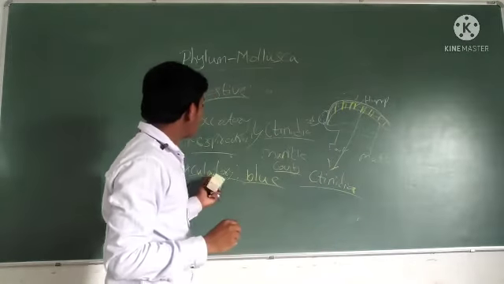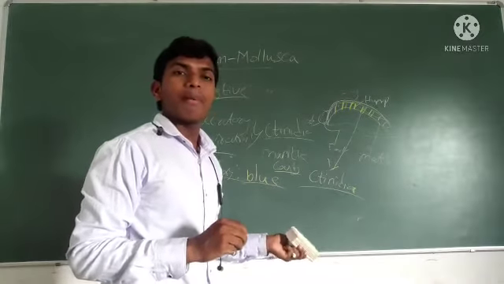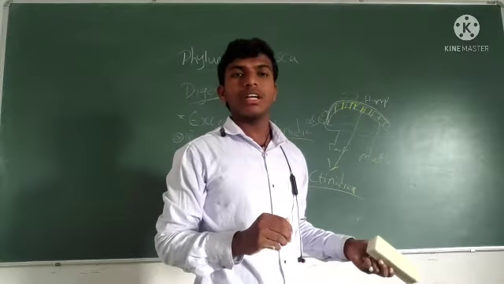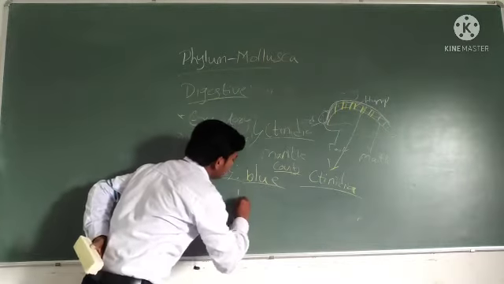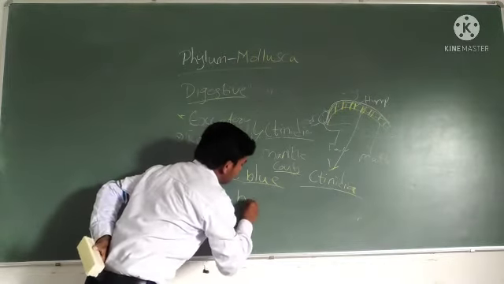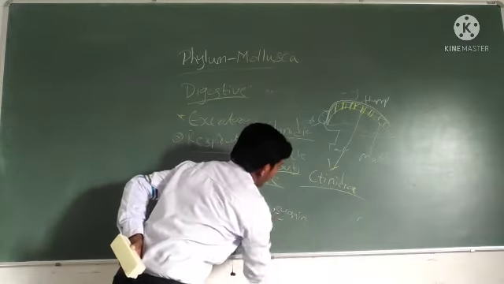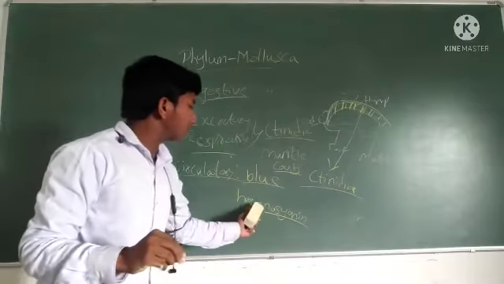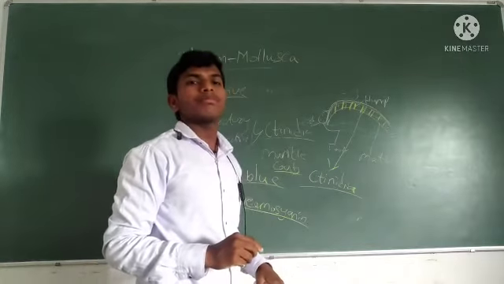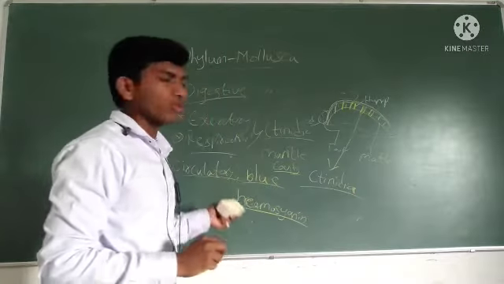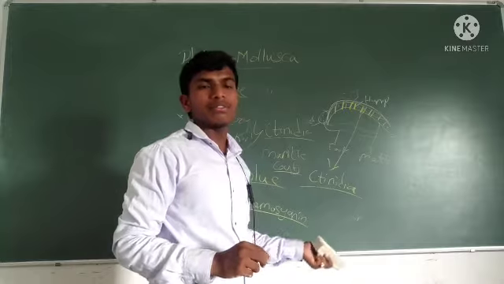But in Mollusca, blood is blue in color. Blue in color means a pigment should be present, right? What kind of pigment? Hemocyanin. Due to the presence of this pigment, the blood is blue. The circulatory system is open, and blood is blue because of hemocyanin.